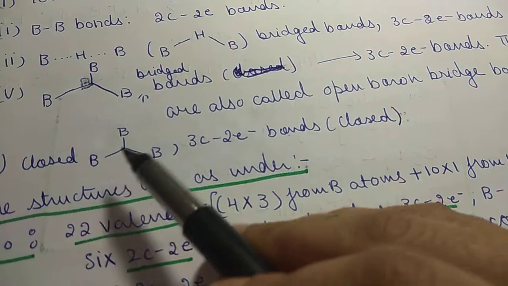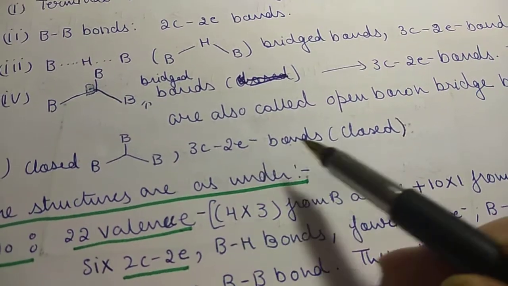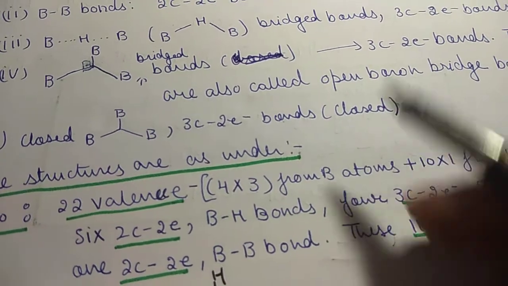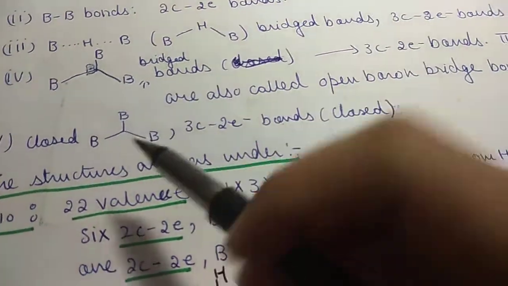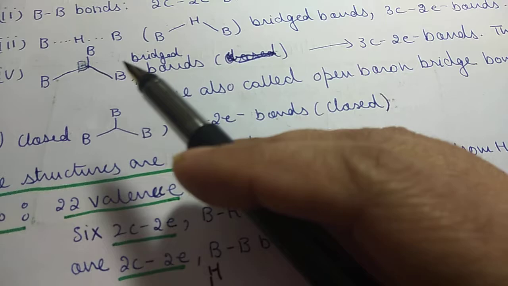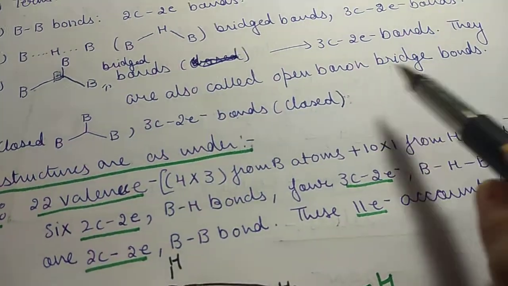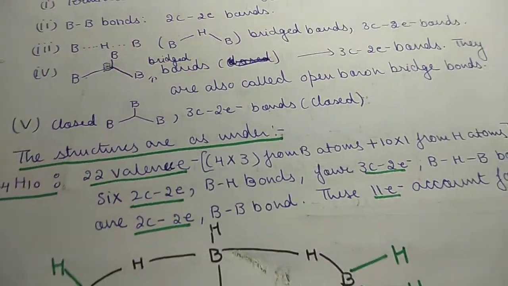Then we have closed BBB 3 center 2 electron bonds. They are closed, inside the ring. So we have 2 types of BBB bonds, open boron bridge bonds and closed boron bridge bonds.